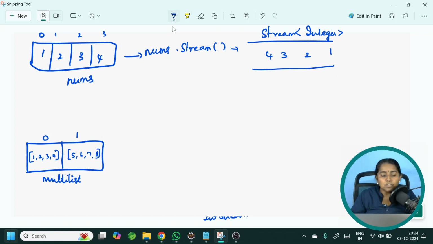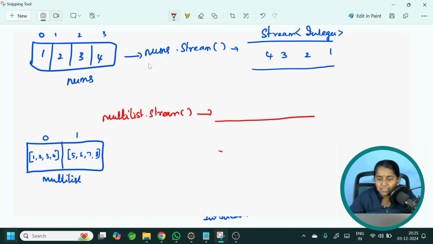Okay. How can we do this on multilist? In case of multilist also, we are going to use the same method stream. So it is multilist.stream. When we call this method, here also I will get a stream. But this stream will be a stream of list of integer. Why? Here it is stream of integer. It means value 1 is an integer, value 2 is an integer, value 3 is an integer.